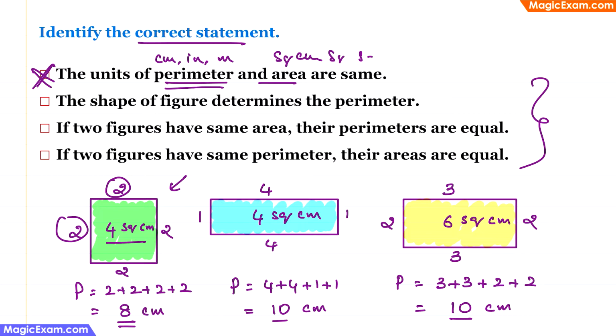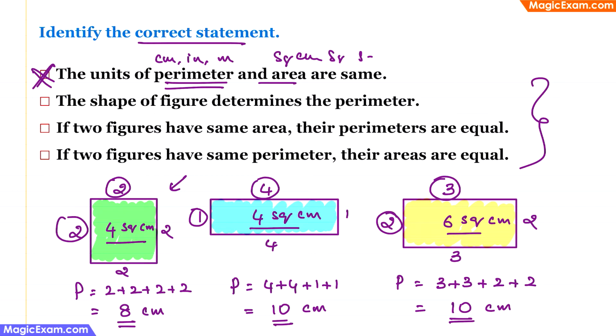And then there is a rectangle of 1 centimeter into 4 centimeter. Therefore, the area of this will be 4 square centimeter and the perimeter will be 4 plus 4 plus 1 plus 1. So it is 10 centimeter. And then there is a rectangle of 2 centimeter into 3 centimeter, which is 6 square centimeter in area, and the perimeter will be 3 plus 3 plus 2 plus 2, so 10 centimeter. Now let's look at the three statements.